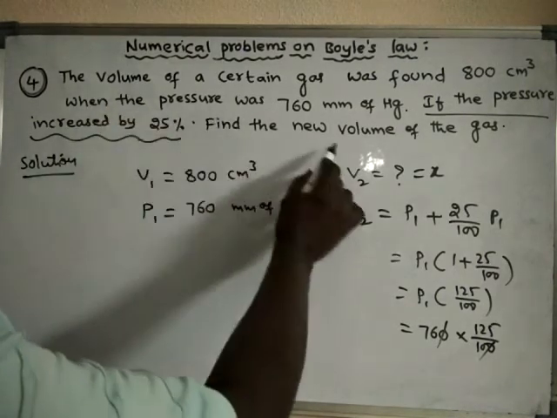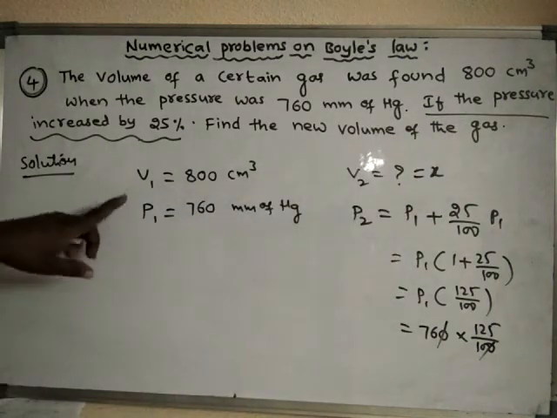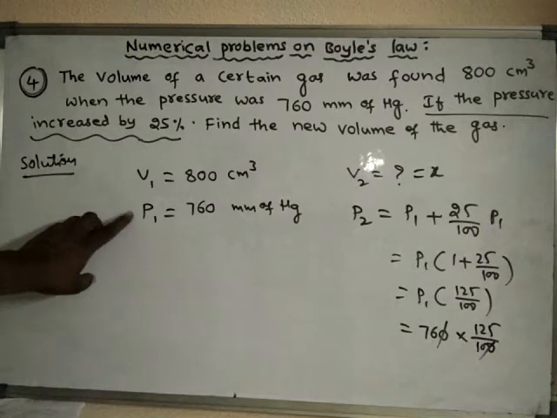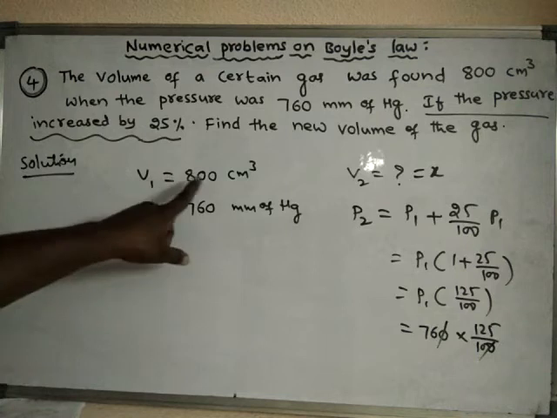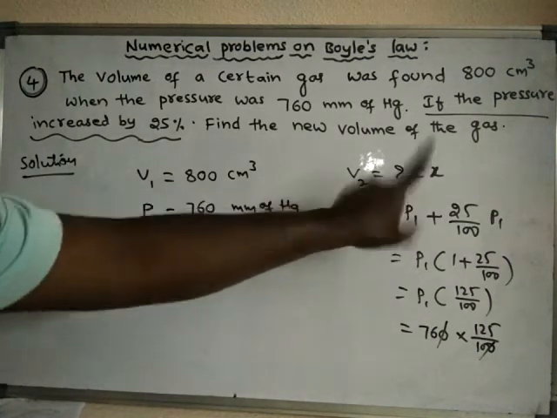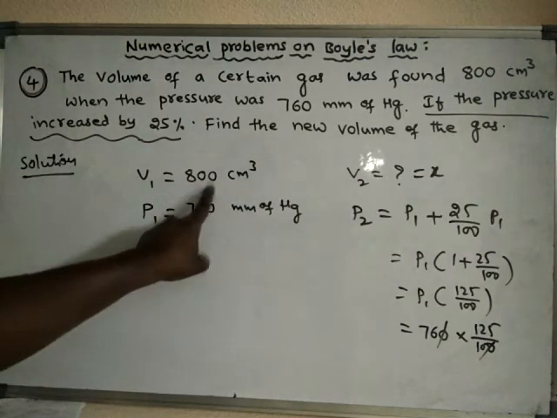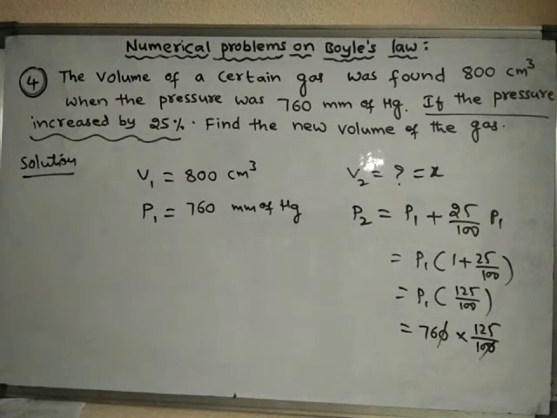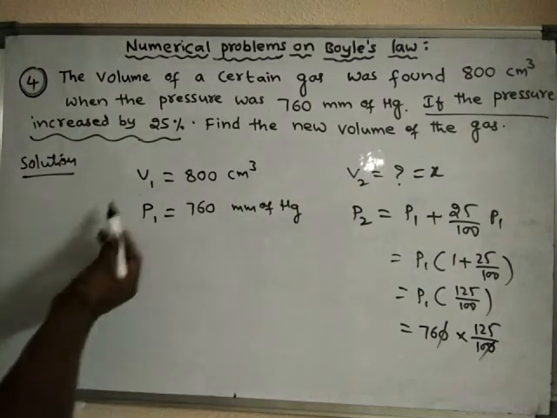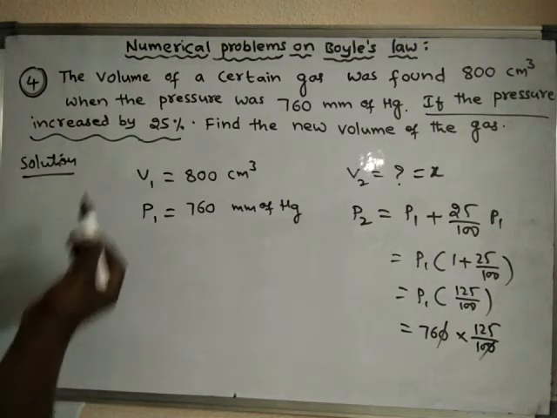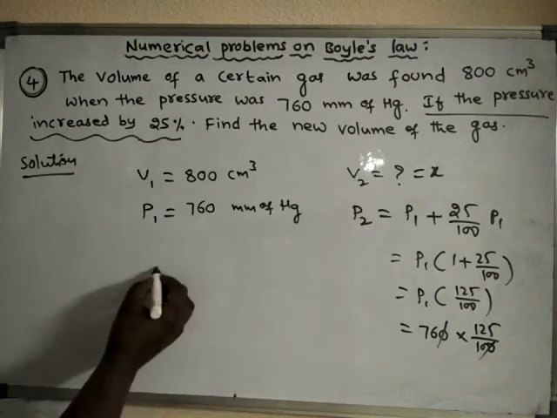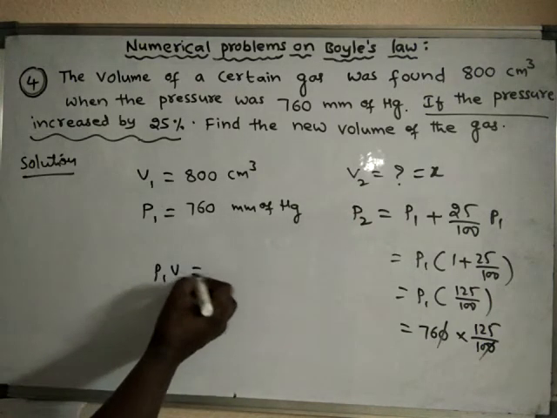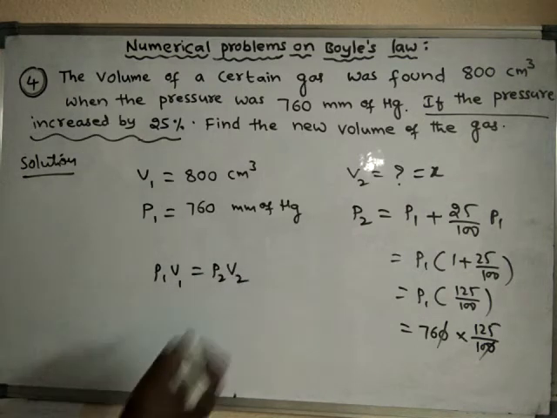Here, when pressure is increased, automatically volume should decrease. So the new volume should compulsorily be less than 800 centimeter cube. Remember that the product of initial pressure and initial volume should be equal to the product of final pressure and final volume. So P1 V1 is equal to P2 V2.